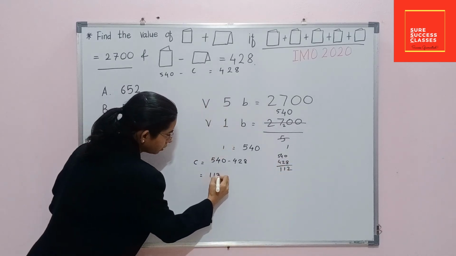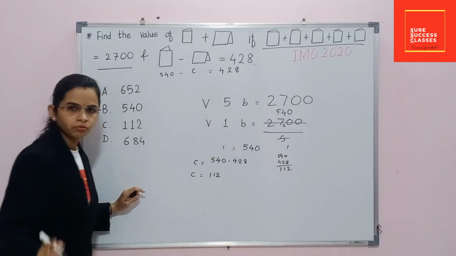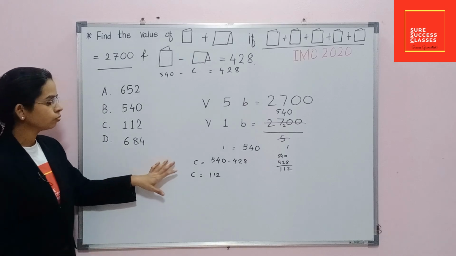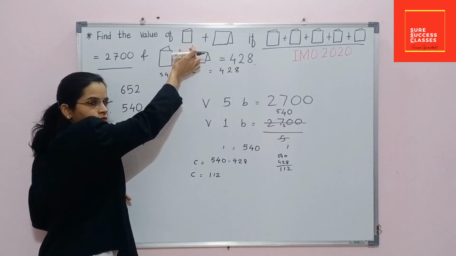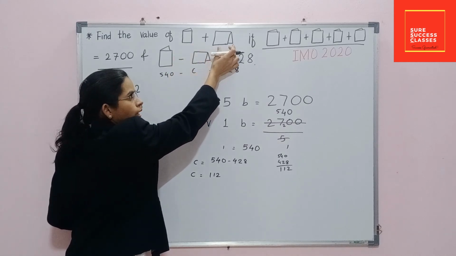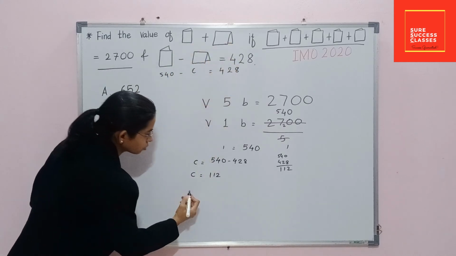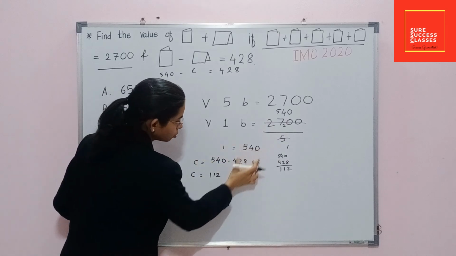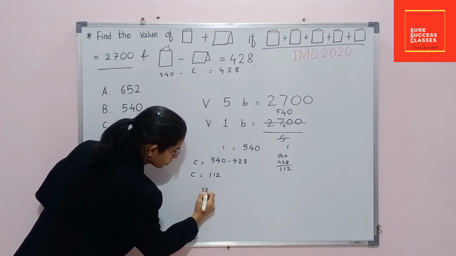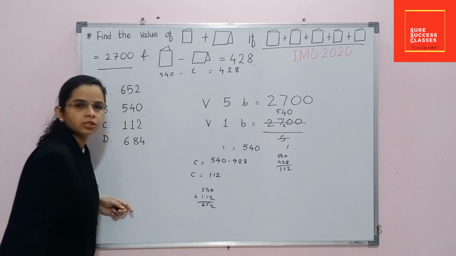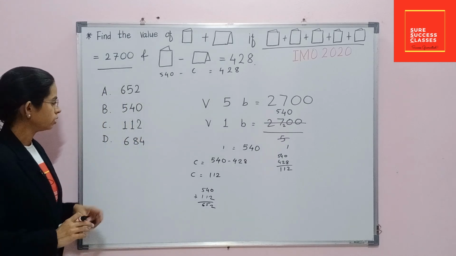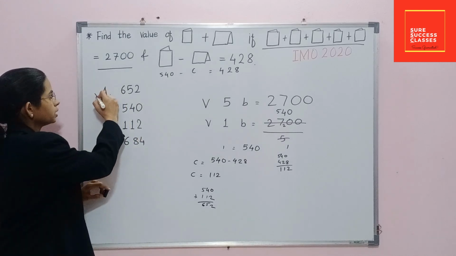Means 112 is the value of one calendar, but we have to find out the addition of value of one book and value of one calendar. So we will add these two numbers. 652 is our answer. So option A is correct option.